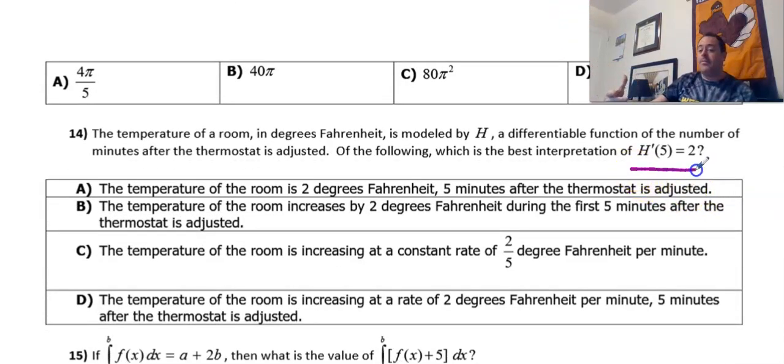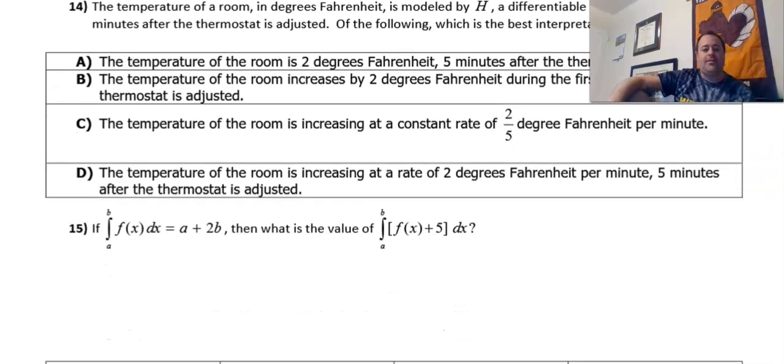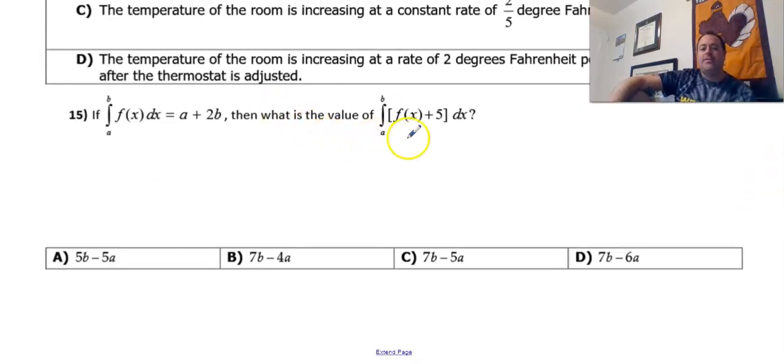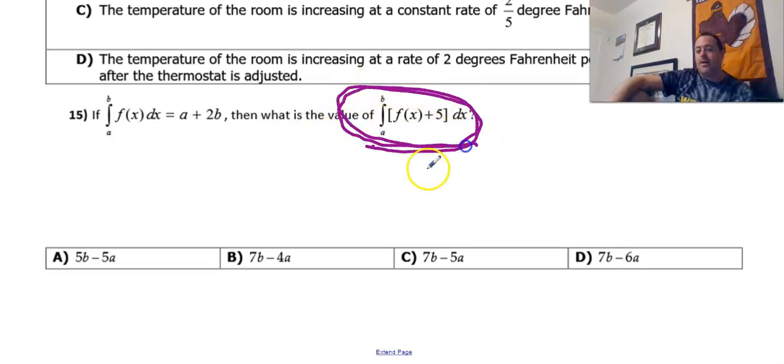Understanding what something means. You remember when we talk about, okay, what is h prime? What does the derivative of 5 equals 2 mean? Because remember, we don't like to say differential anymore. We want to talk about what that means. It's a rate of change, right? Versus integration and stuff like that. And then this is our classic question. I hope that you know what you have to do with this problem right here, right? And here's the help. Here's the word. All right, so hopefully that makes sense to you, what I'm talking about.